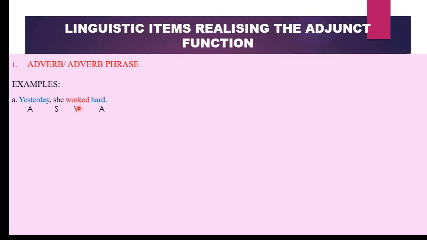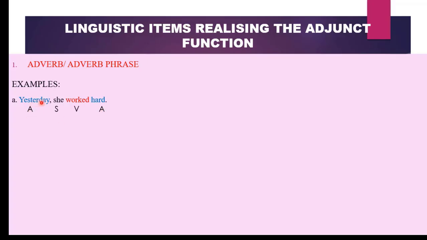Yesterday, she worked hard. Yesterday is our adjunct. It is an adverb because it is giving us information about time. Hard is also an adjunct because it is an adverb of manner. It is telling us how she worked. Therefore, we have the sentence pattern ASVA.